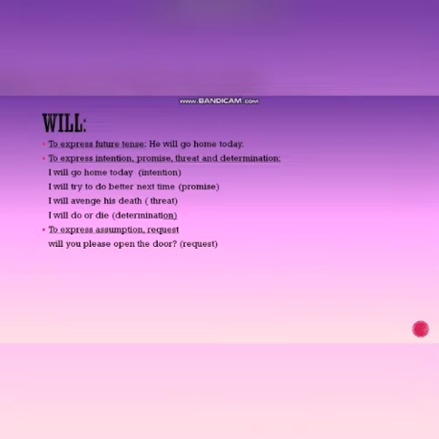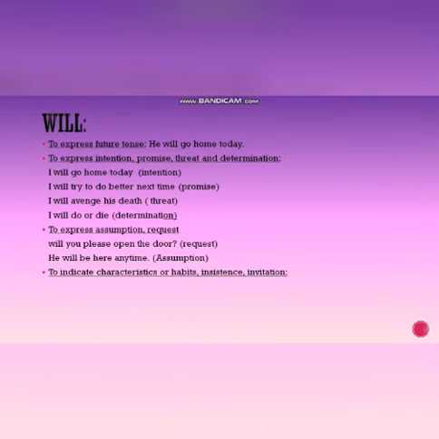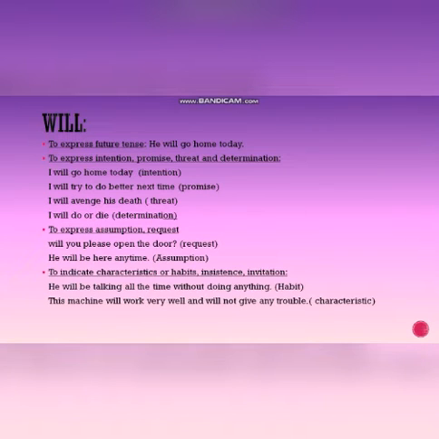Will you please open the door? That's a request. He will be here anytime. That's an assumption. To indicate characteristics or habits, insistence or invitation. Like for example, he will be talking all the time without doing anything. That's his habit. This machine will work very well and will not give any trouble. That's the characteristic of the machine we are talking about. Will you have tea? That's invitation. And he will not follow my instructions. That's insistence.